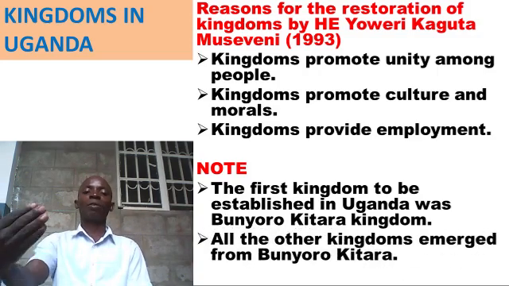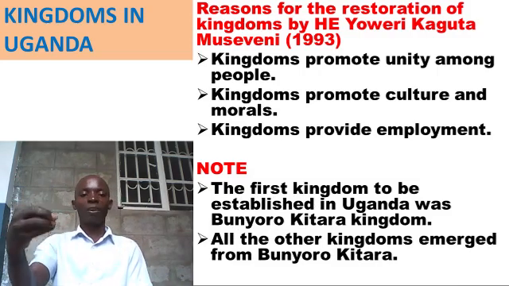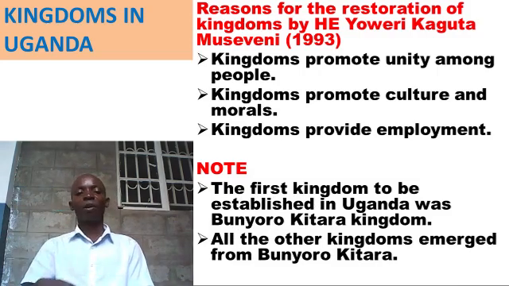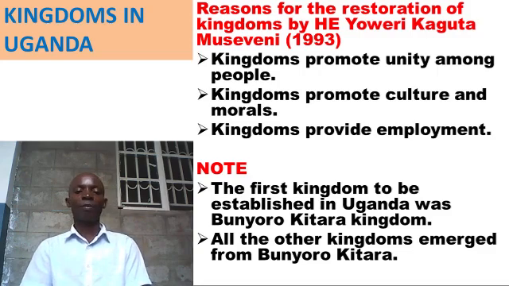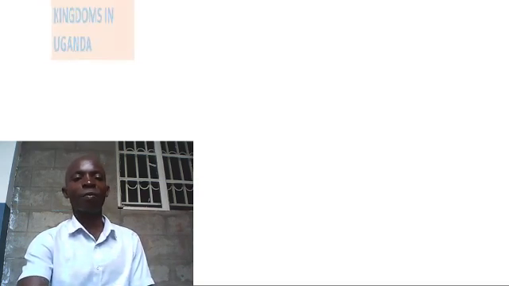Which other kingdoms came out? Those of Buganda Kingdom, Toro Kingdom, Ankole, all of them came from Bunyoro Kitara. So all the other kingdoms emerged from Bunyoro Kitara Kingdom.